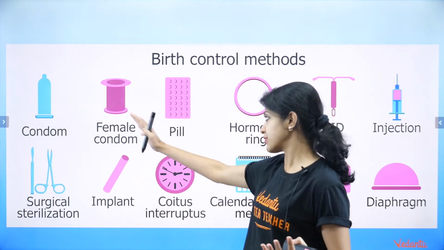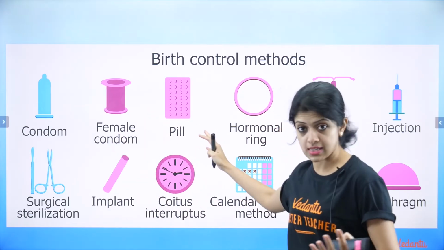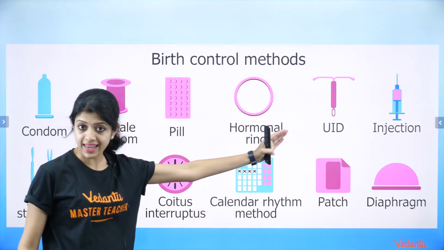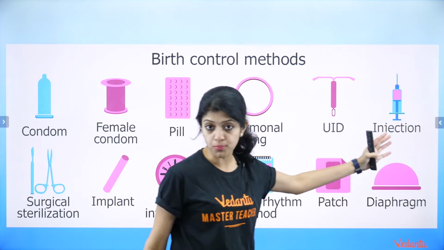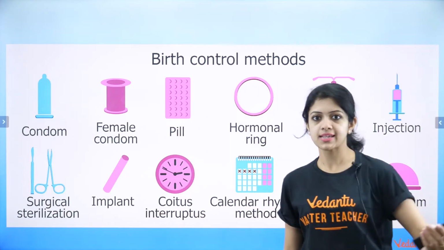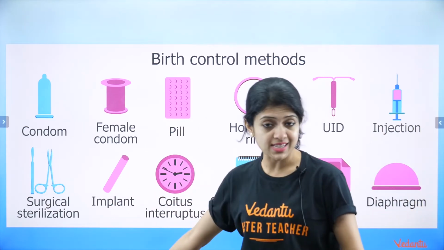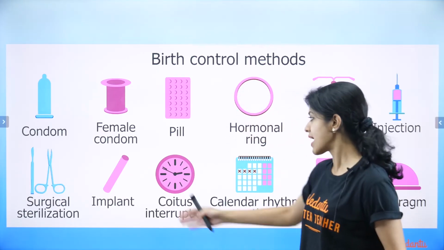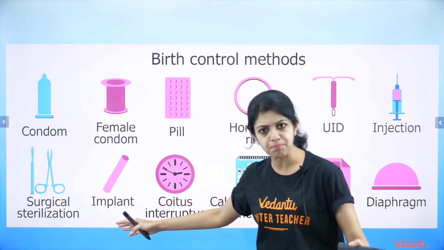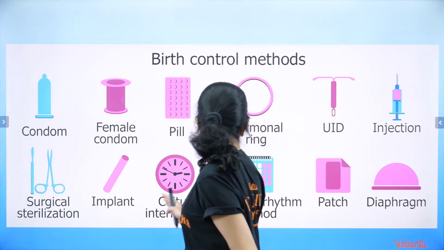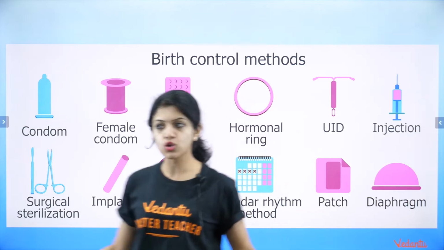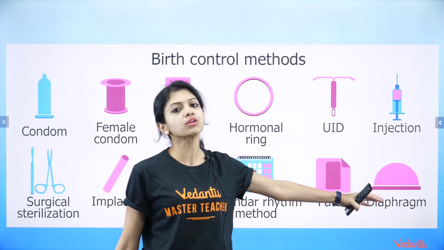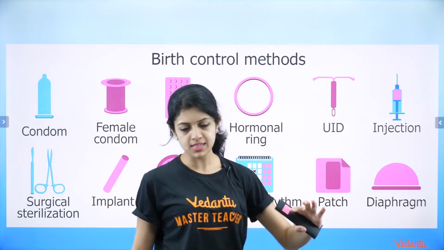As you can see, the different types of condoms, the pills, the contraceptive pills, and then hormonal rings, intrauterine devices like copper T, then hormonal injections which can prevent fertilization, and then there is surgical sterilization like vasectomy, tubectomy in males and females respectively, right? And of course there are options like implants and various others. All of these are simpler methods, coitus interruptus and the calendar rhythm method, all of those. Diaphragm is also one of the most popularly used methods.